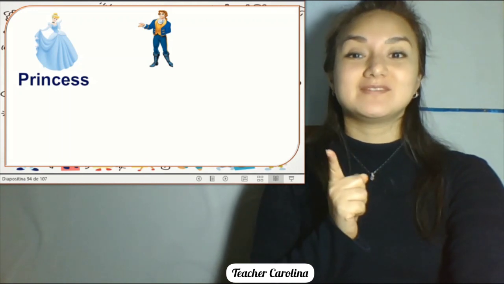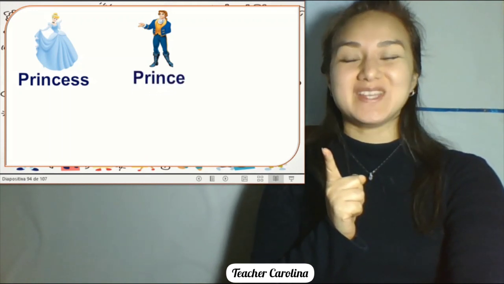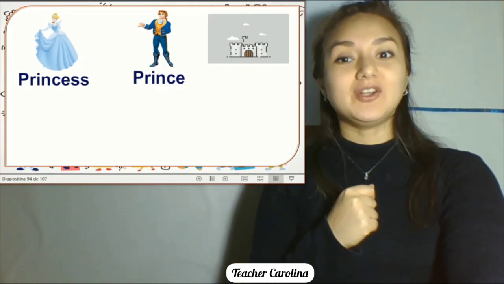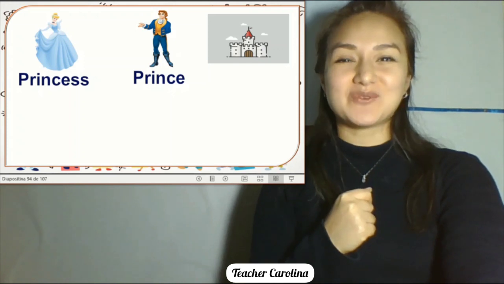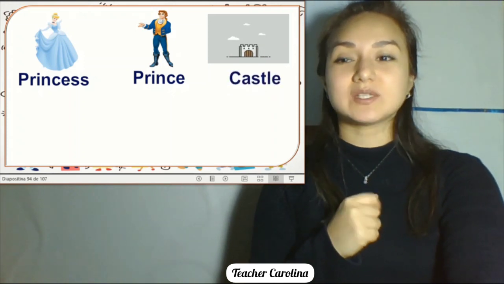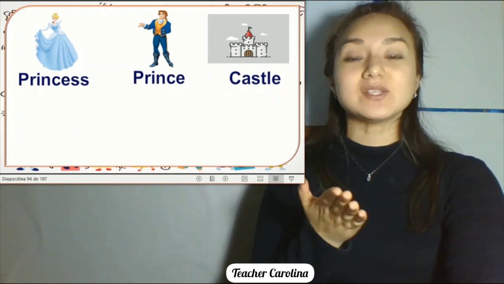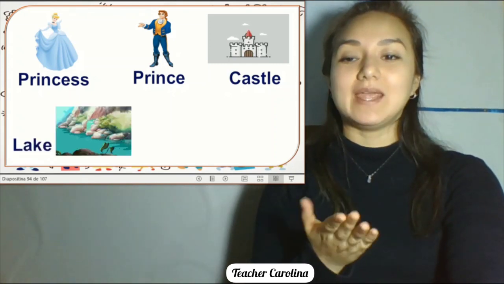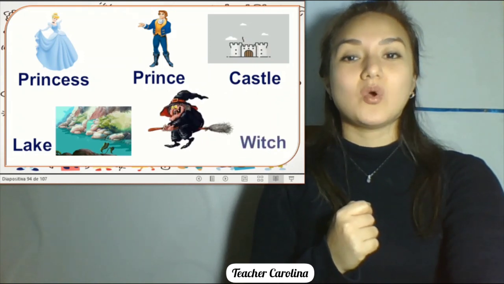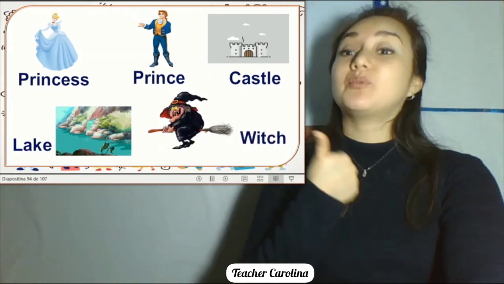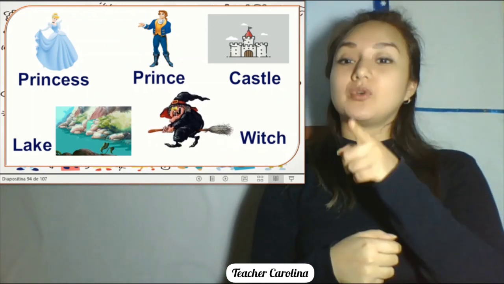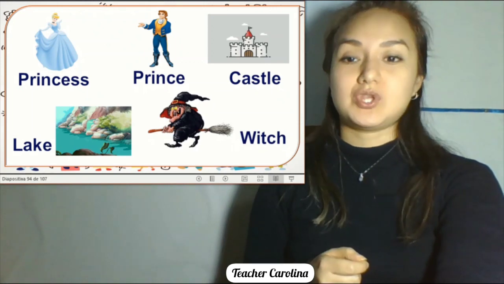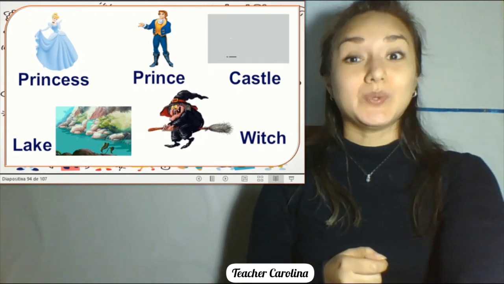Prince, right? So we have princess, prince. In here, castle, right? So castle, princess, prince, castle. In here, lake, right? Lake and witch. So remember, princess, prince, castle, lake and witch, right? So let's continue.